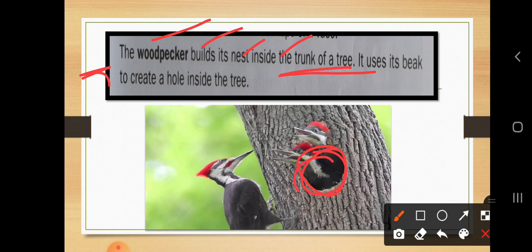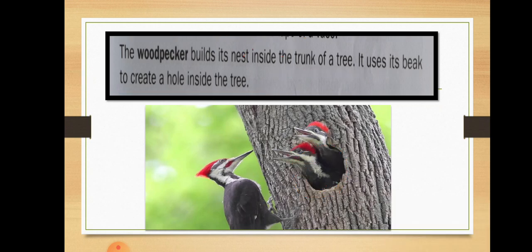You can see here, this is one of the holes. The bird uses its beak to create a hole inside the tree. You can see here the woodpeckers are pushing towards the tree. This is the trunk of a tree. With the help of their beaks they are preparing their hole, and the baby woodpeckers can stay there itself. So this is the woodpecker's building.